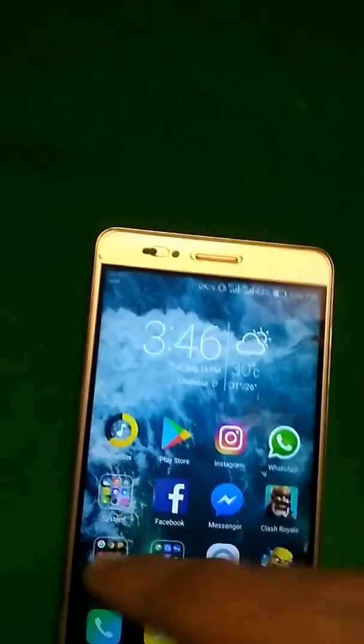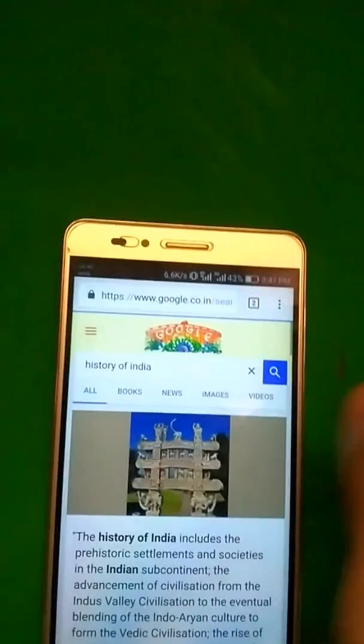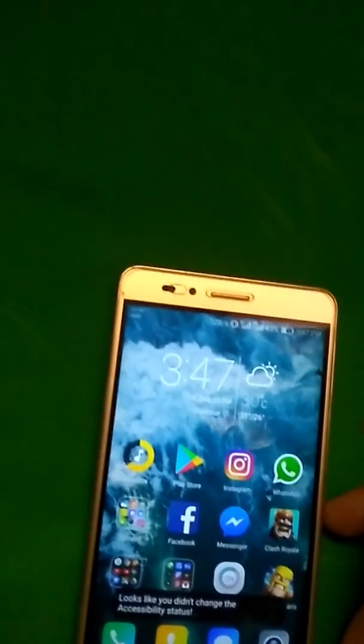So when it is enabled, I'm going on Google Chrome. You can see when I use this volume button, there is nothing. So let's see, something went wrong here. I have not given it permission for Volume Scroll. Okay, so I have already given it.